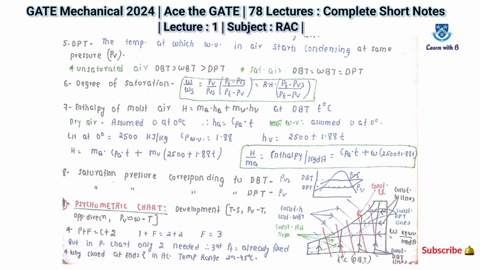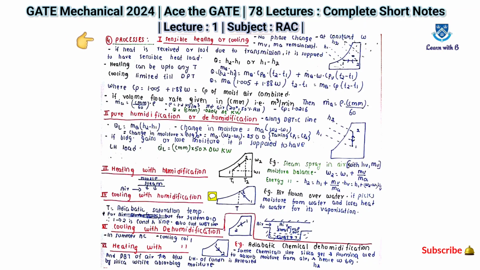Now let's move towards another topic. Now let's see the various psychrometric processes in detail. First one is sensible heating or cooling. Here no phase change, and mv and ma remain constant. You can see the diagram also there. For sensible heating or cooling, heating can be up to any temperature and cooling is limited till DPT. Remember this, because these are some key points I have mentioned over here.